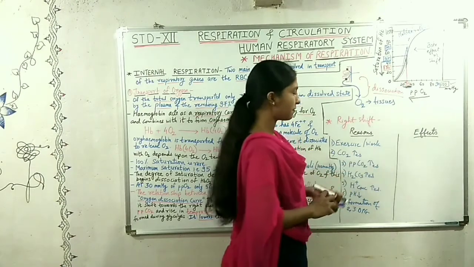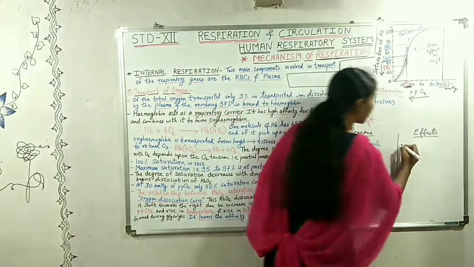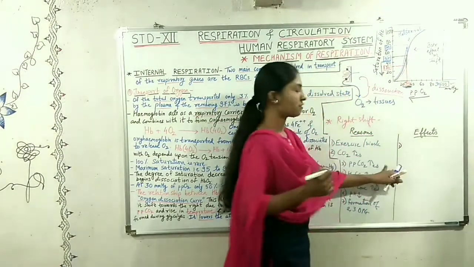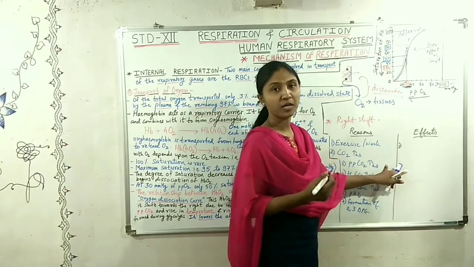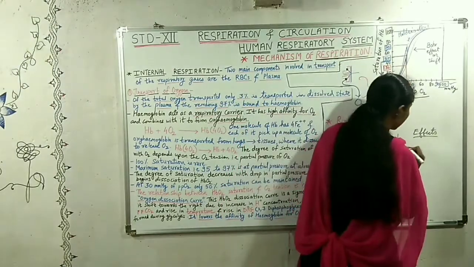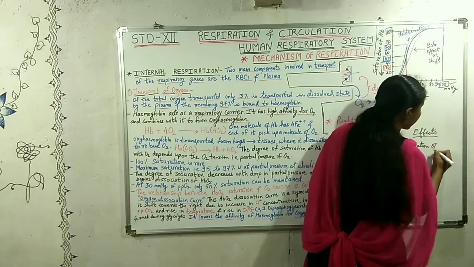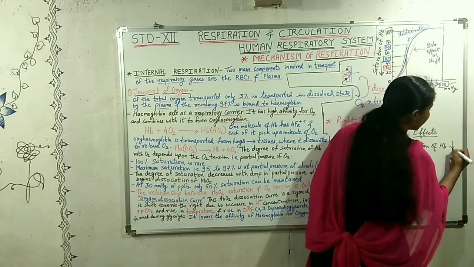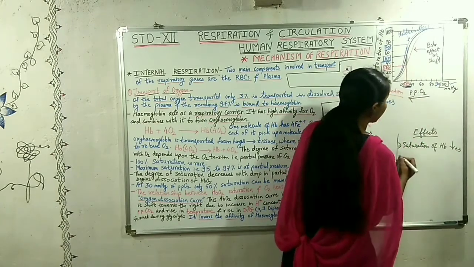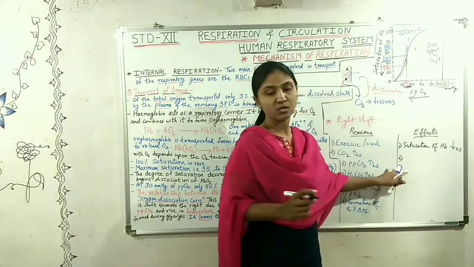Now let us see the effects of the right shift. So here the effects of right shift: saturation of hemoglobin decreases. So what happens?